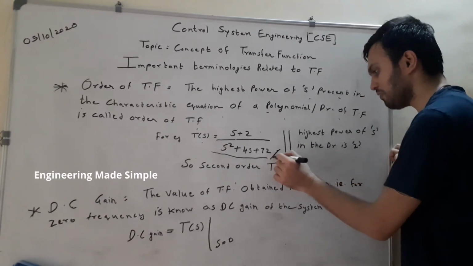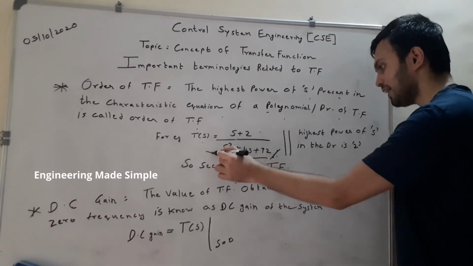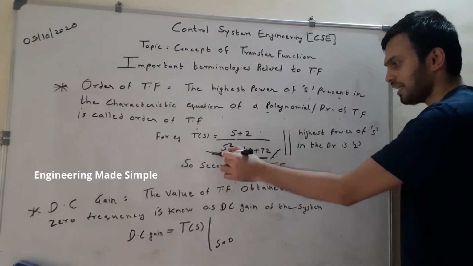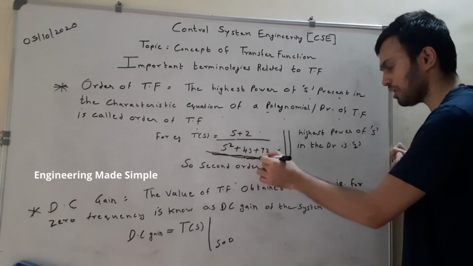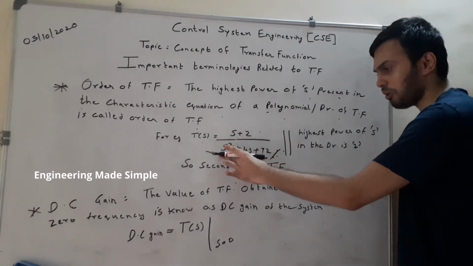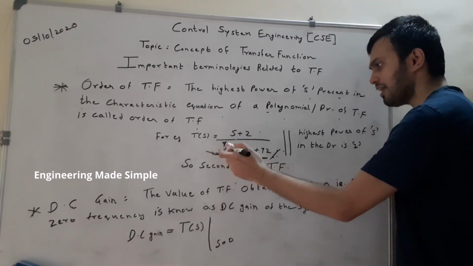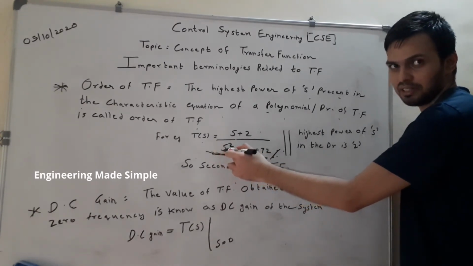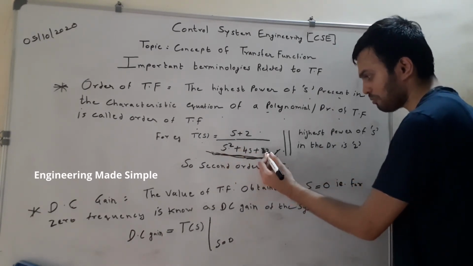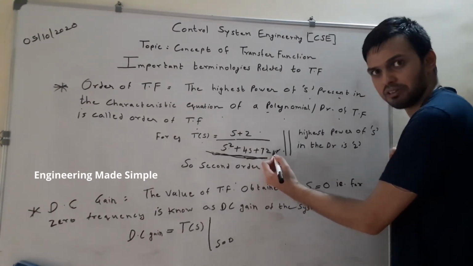Now we are interested in finding the order of the transfer function or system. For that we will consider the highest power of s present in the denominator, which is also our characteristic equation, that is, s square plus 4s plus 12 equal to 0, because when we equate the denominator polynomial of any transfer function to 0, it is known as the characteristic equation. Now the highest power in the denominator is said to be the order. Here 12 is a constant term, so the power of s present there is 0, that is s raised to 0, which is why it is 1.